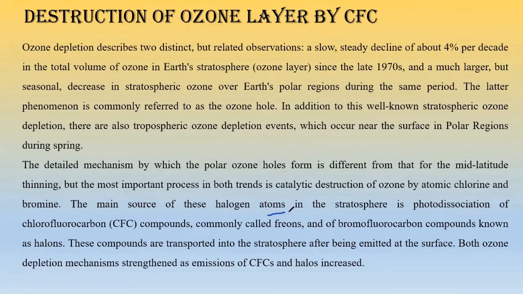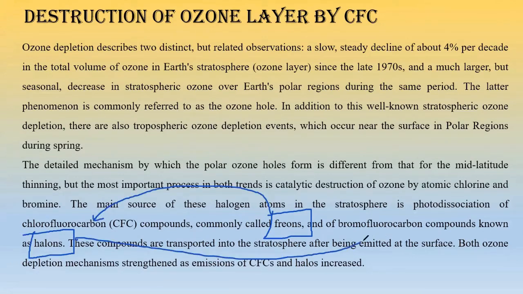Let us discuss these two enemies. Number one is freon, number two is halon. Freon comes from chlorofluorocarbons and halon comes from bromofluorocarbons. Okay, remember these two, freons and halons, right?